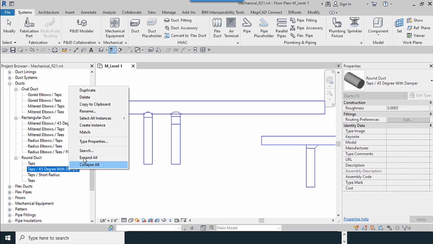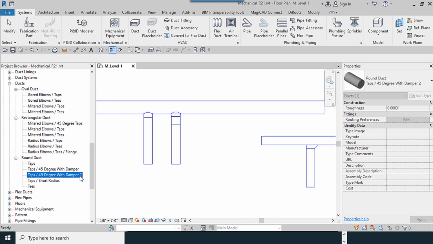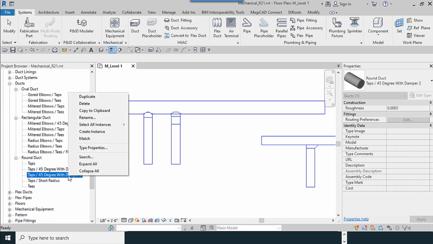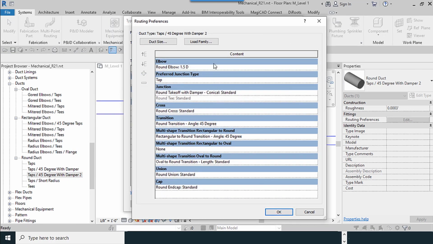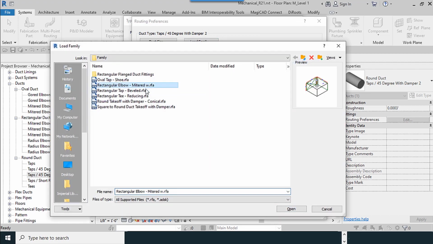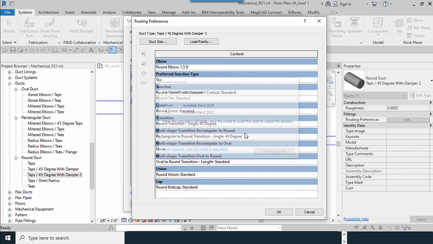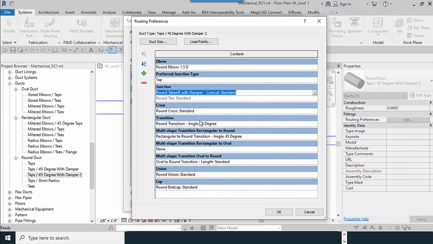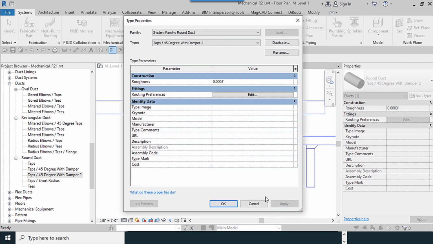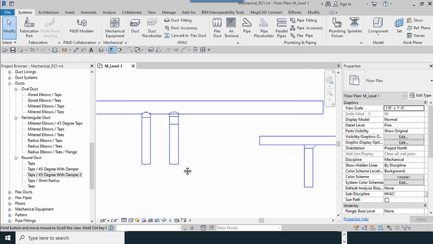Okay, in here I duplicate this. I leave these with this name, edit, type properties, edit. Okay, load family, and I select the last one: round take up with damper, conical standard. Okay, I select these. Okay.